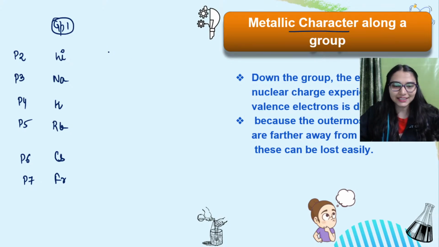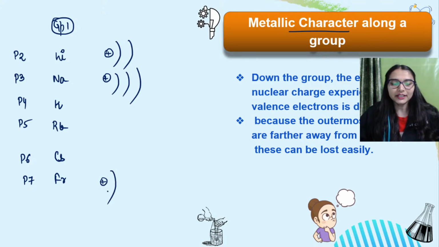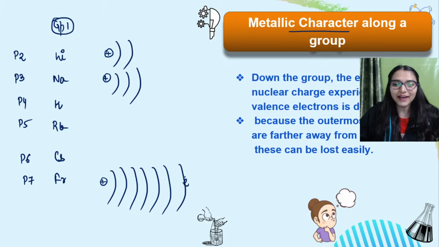One shell is increasing. So जैसे lithium के केस में there are 2 shells, है ना, सोडियम के केस में how many shells are there? 3. Third period elements have 3 shells, and francium के केस में 7th period elements would be having 1, 2, 3, 4, 5, 6 and 7.